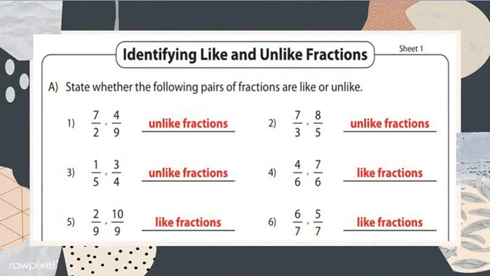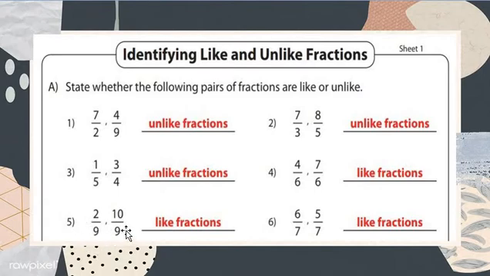Now we move on to question number 5: 2 upon 9 and 10 upon 9. Let's check the denominators of question number 5.